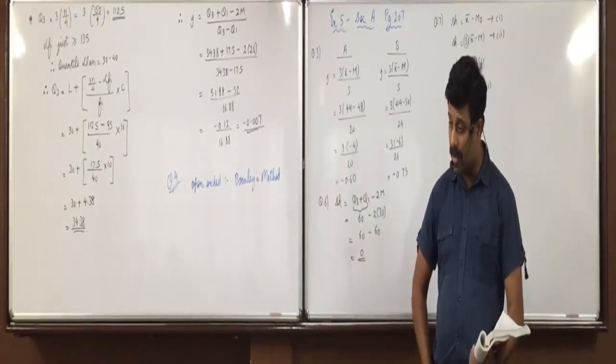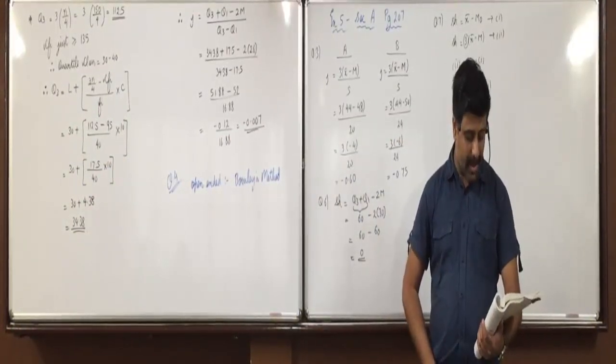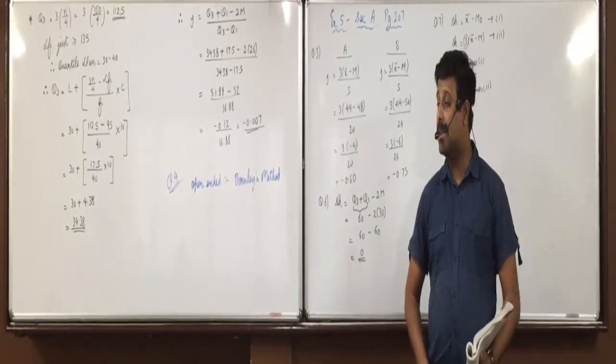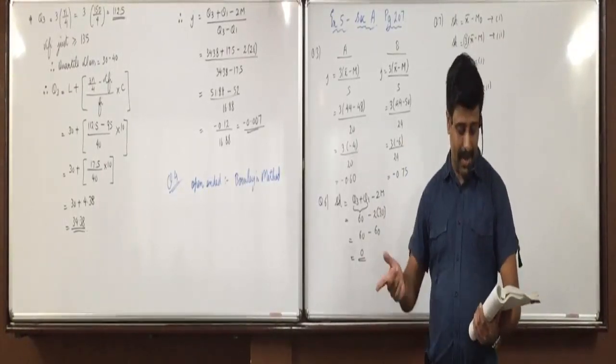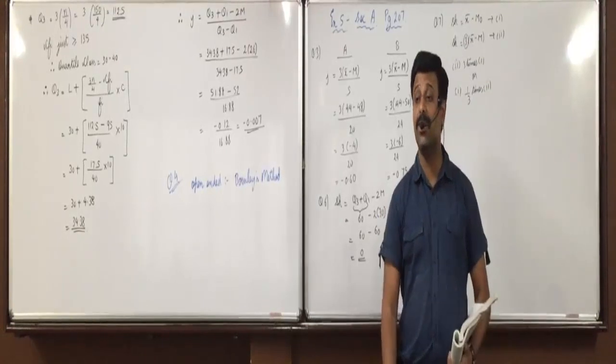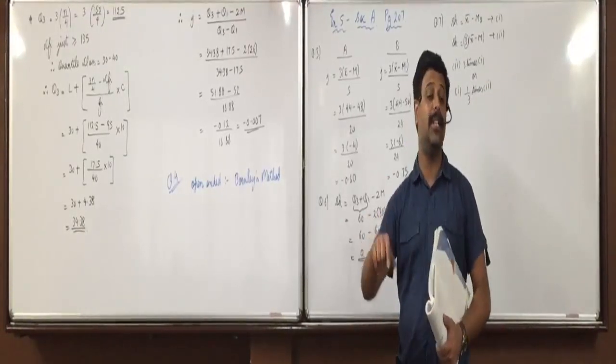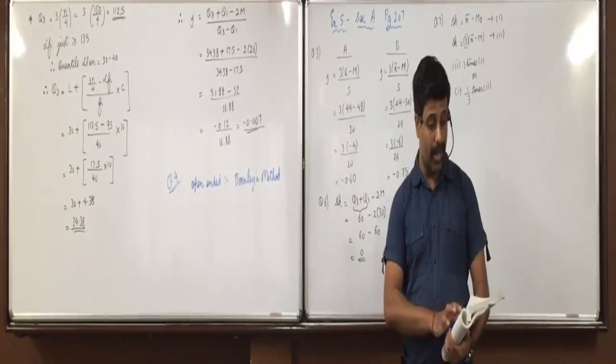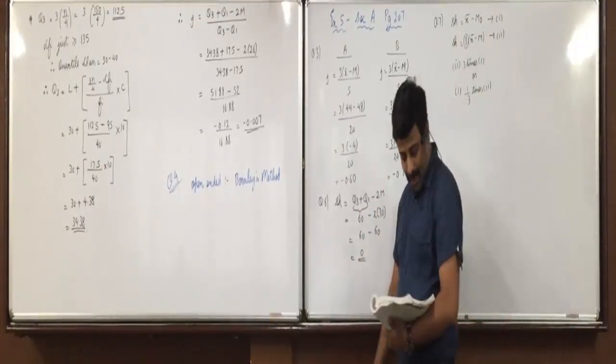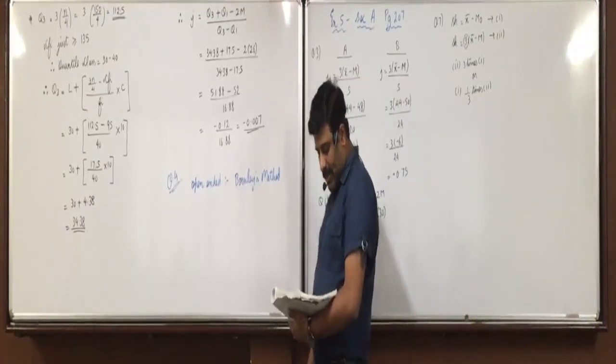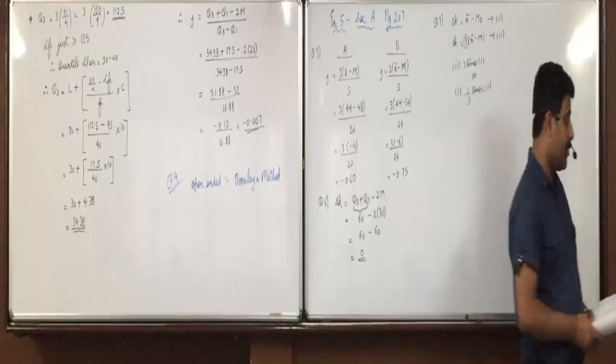The last one is false. The distance between the third quartile and the median, Q3 minus M, is more than the distance between the median and the first quartile, M minus Q1. This is for a positively skewed distribution, not for negative. So D is false. Which of the following statements is true for a symmetric distribution?